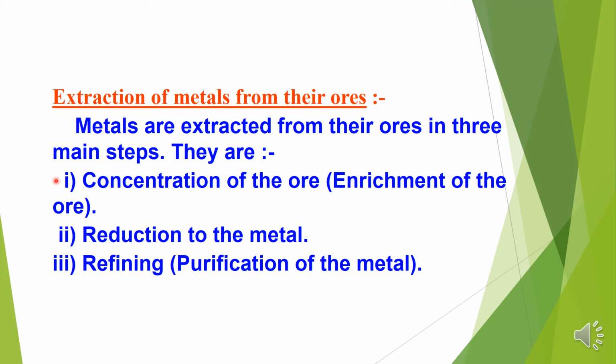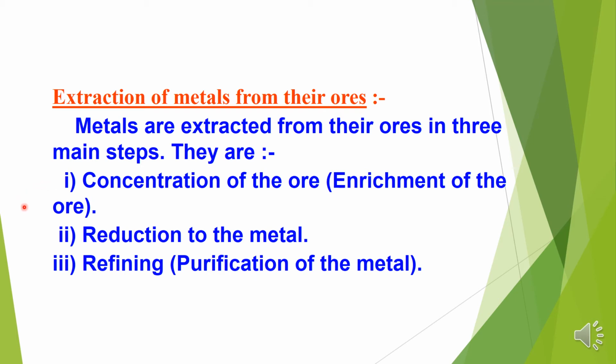It is quite obvious some earthy particles, rocky particles, sand, mica, calcium carbonate, maybe all the impurities are present, and these impurities will be removed by some physical methods. All the physical methods which are involved for removing gangue particles from the metal ore come under the step concentration of ore.